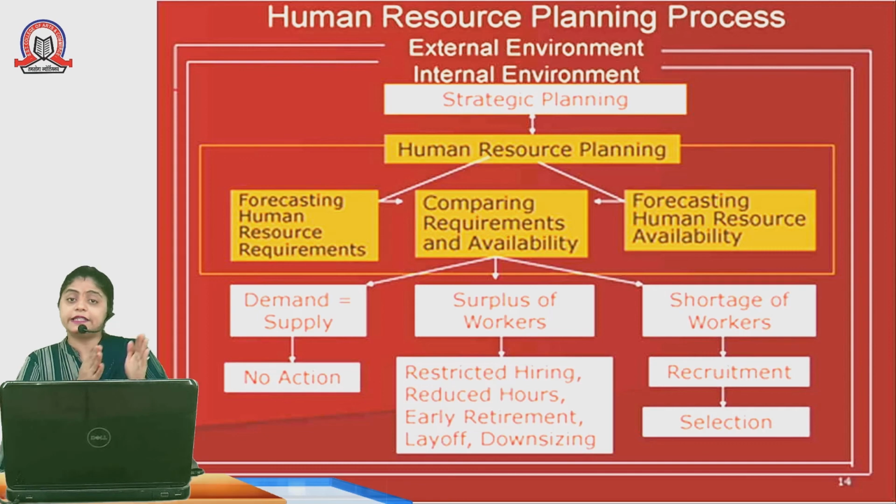So neither surplus nor shortage, it should be equal. How many employees are required? It should be equal. If it is equal, no action is required. If there is a surplus, retirements and downsizing are required. If there is a shortage, recruitment and selection is required. That is the entire HRP, Human Resource Planning. Thank you.